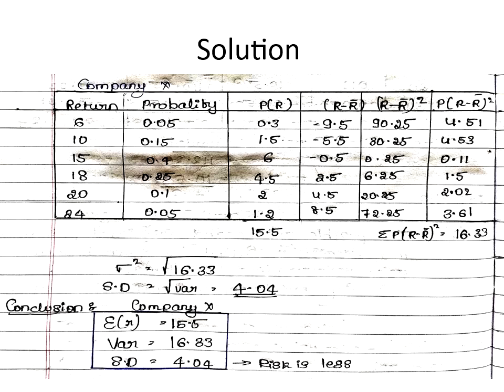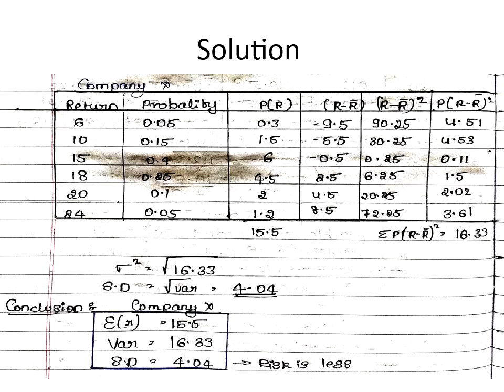Similarly, 10 minus 15.5 is minus 5.5. 15 minus 15.5 is minus 0.5. 18 minus 15.5 is 2.5. 20 minus 15.5 is 4.5. Then 24 minus 15.5 is 8.5.